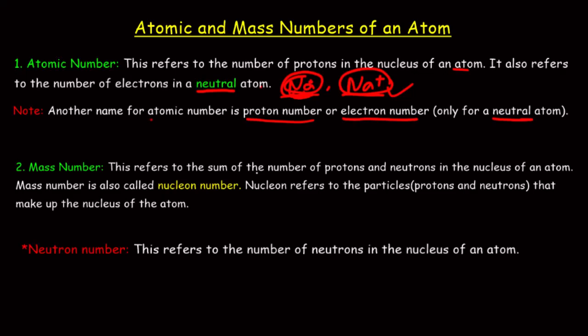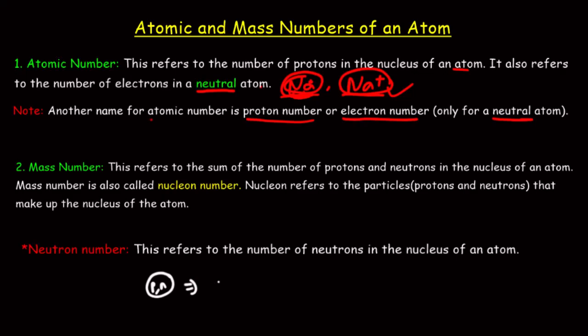Simply put, we are looking at the summation of the number of protons and neutrons in the nucleus of an atom. We've seen that the atom is made up of the nucleus, and in the nucleus we have protons and neutrons. Let P stand for proton and N stand for neutron.